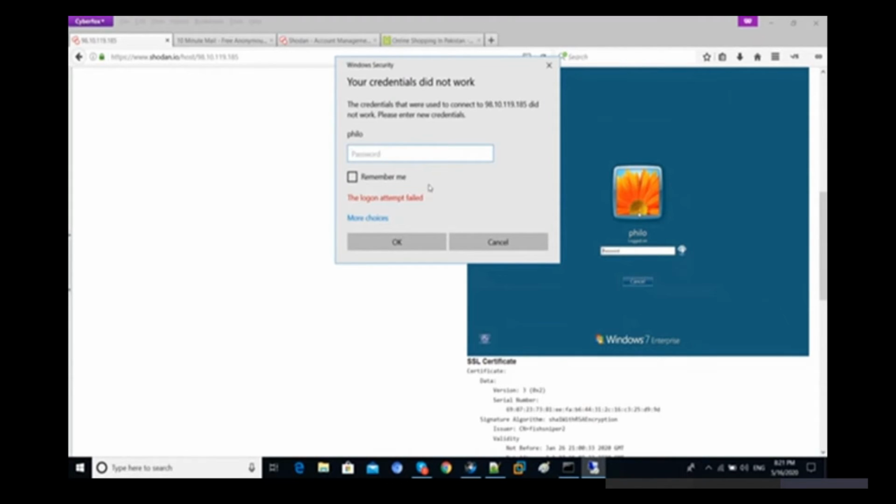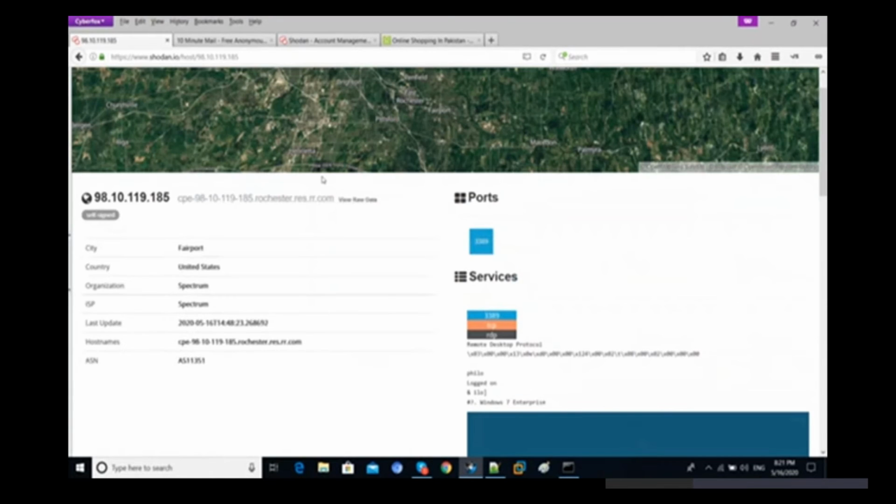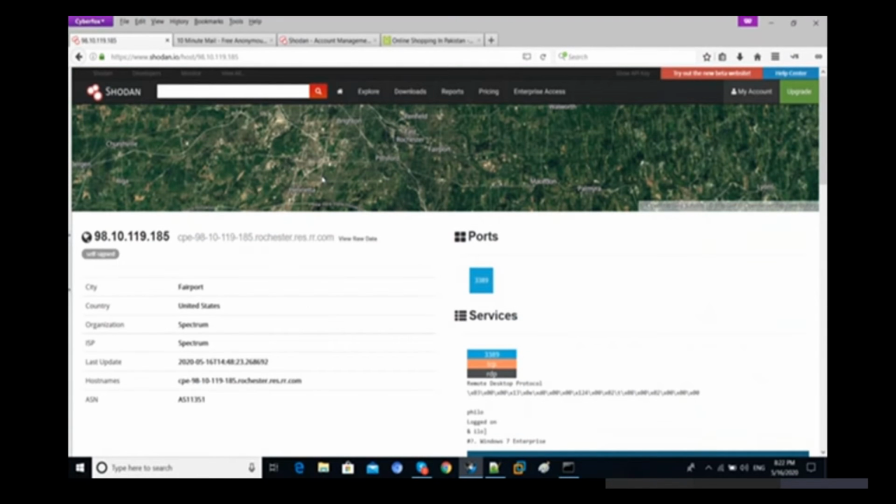Okay, so the password is wrong. So here we can use some brute force script. With the help of that script, we can easily bypass the password. Otherwise, we can directly use Eternal Blue for getting the reverse connection. Then we can easily check out the password with the help of Metasploit, right? So like this one, with the help of Shodan, you can get your target if you know the vulnerability exactly. With the help of that same vulnerability, we can find our targets. So that's why Shodan is very important for hackers.